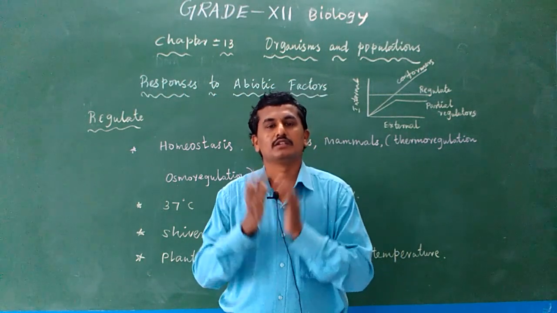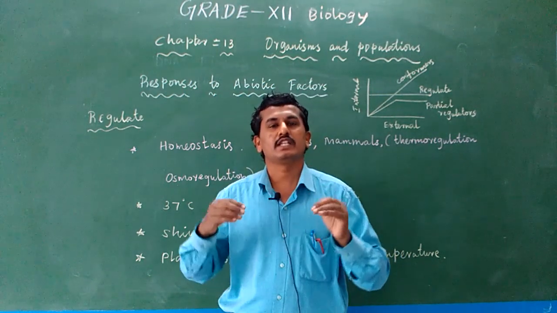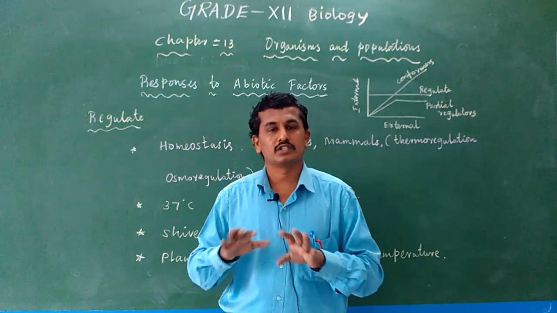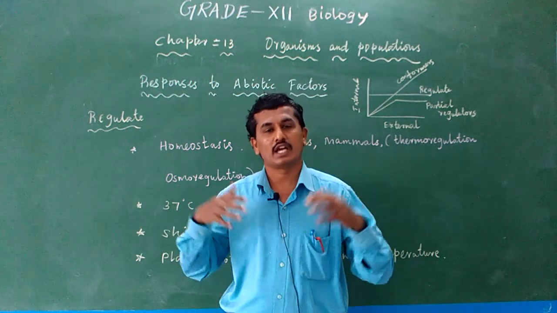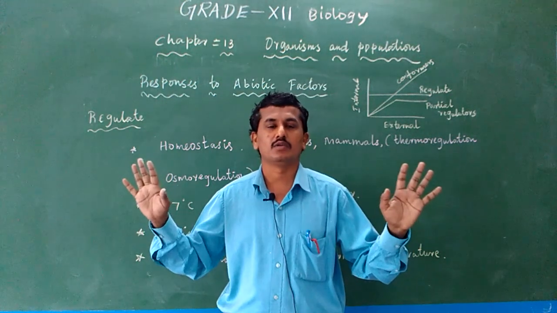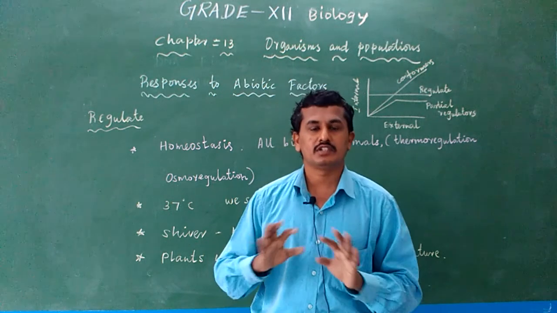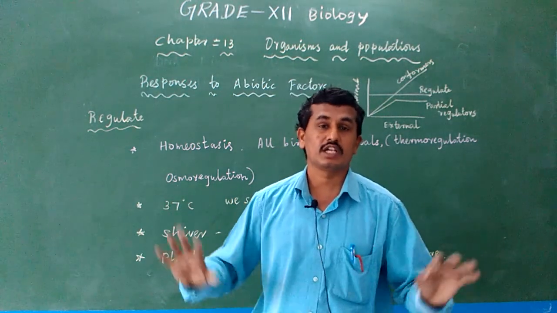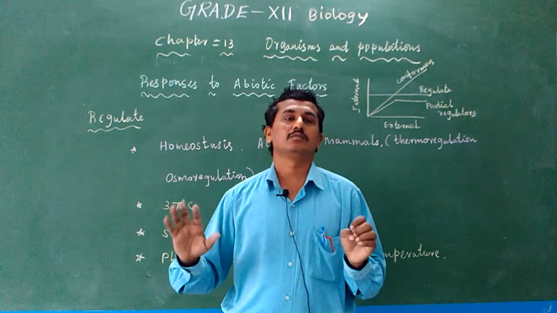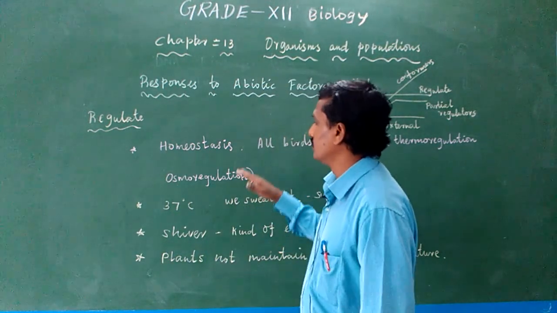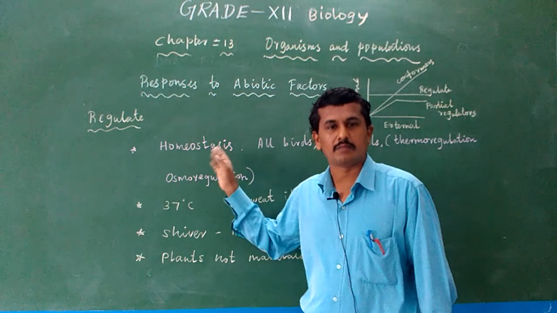So organisms that maintain their internal body temperature constantly, whatever the environment outside, are said to be regulators. So listen, homeostasis is a phenomenon.